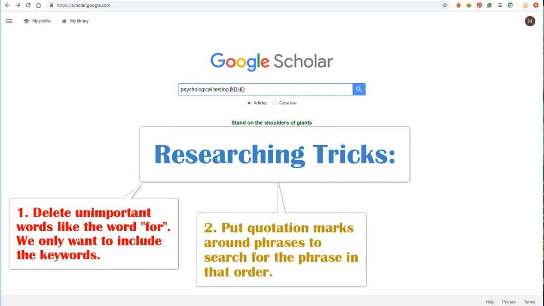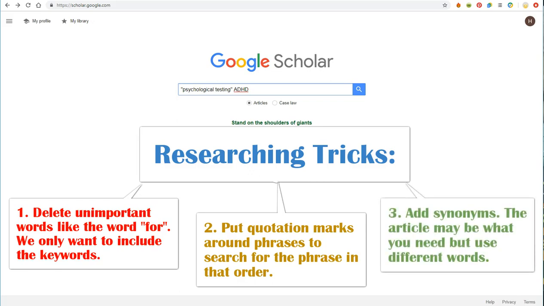Next, I will put quotation marks around the phrase "psychological testing." The quotation marks tell the search that I want these words together in a phrase. This will prevent the search from giving me articles about pesticide testing or other variations. I specifically want articles over psychological testing.